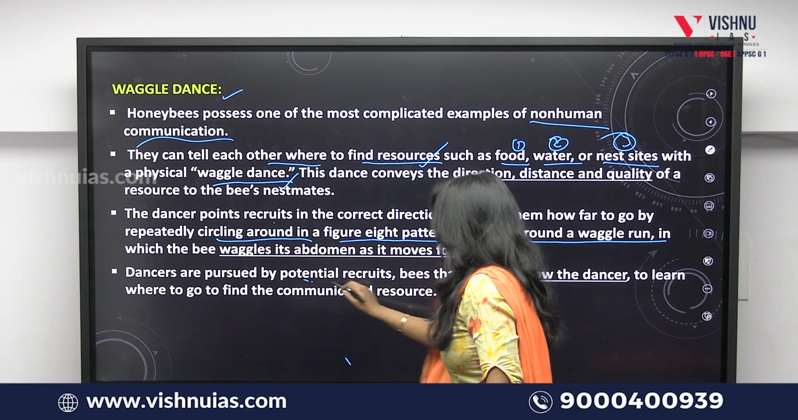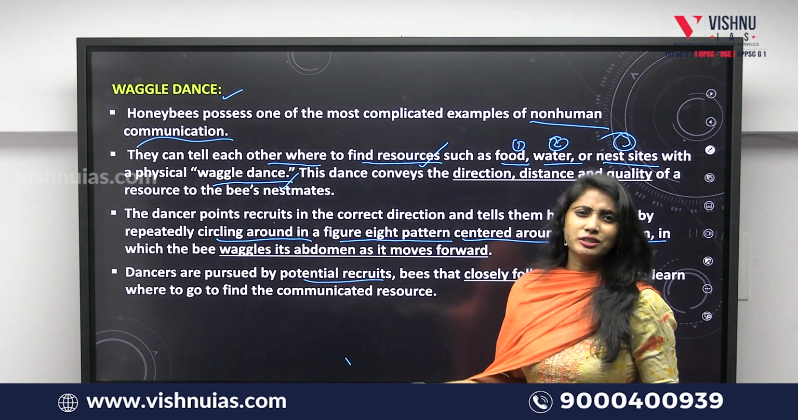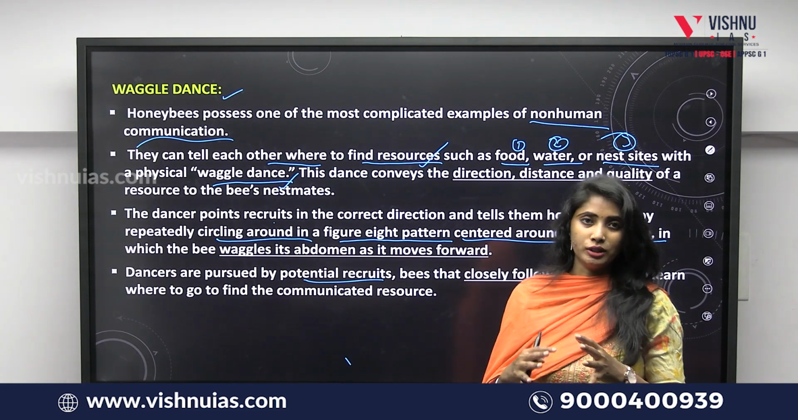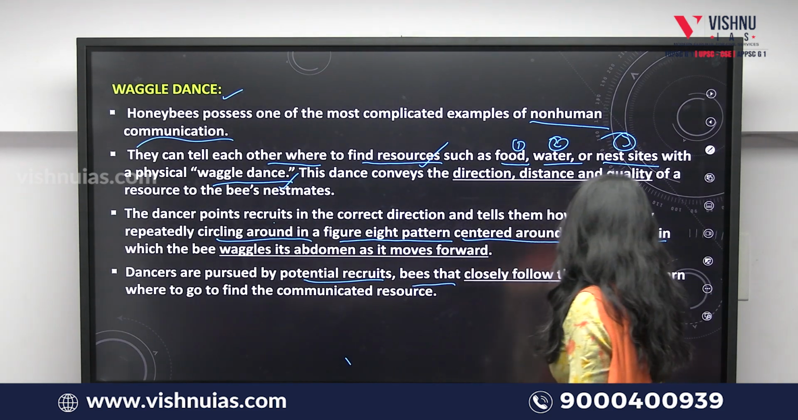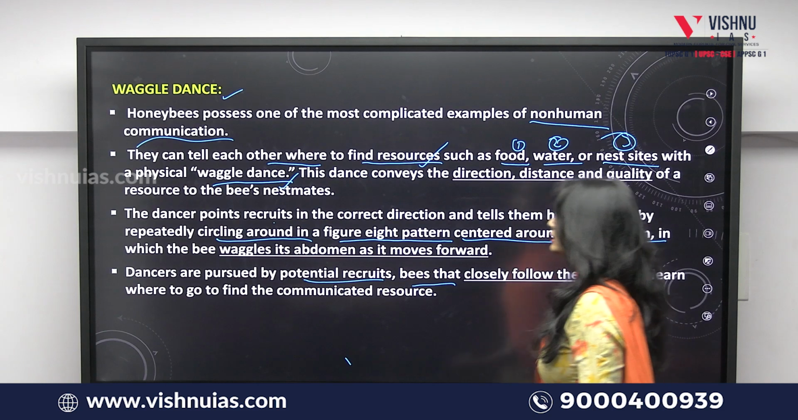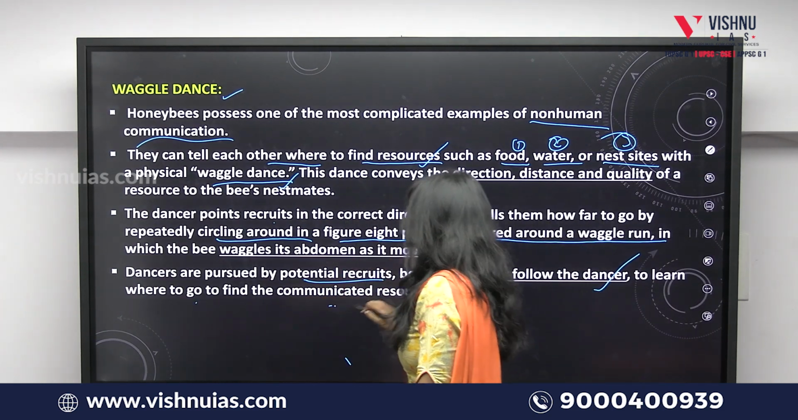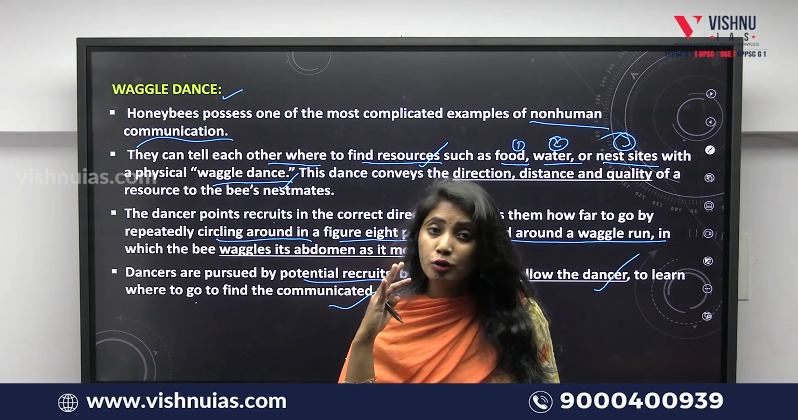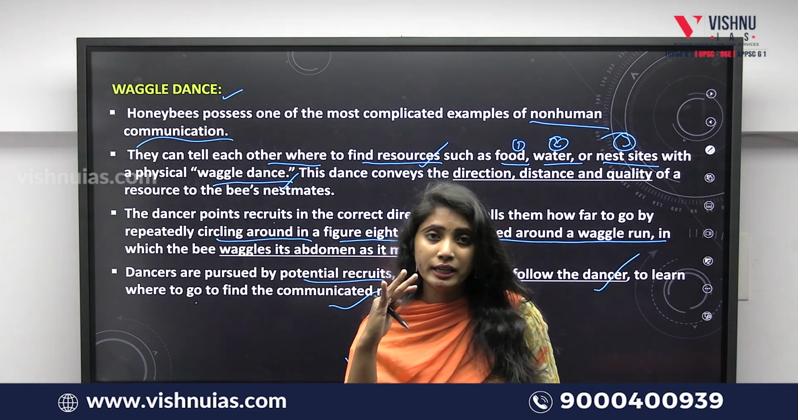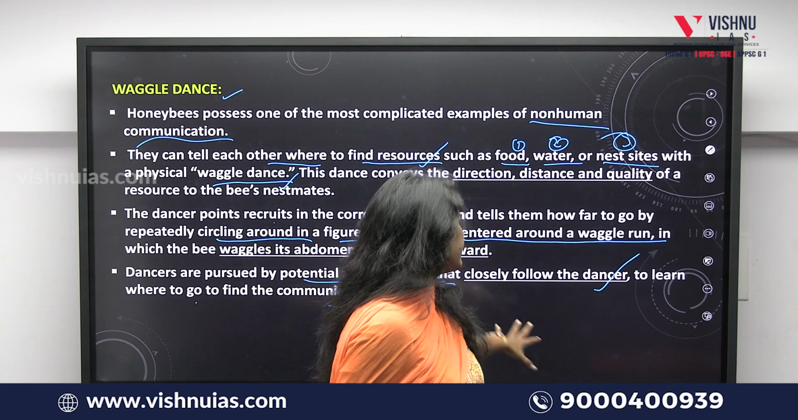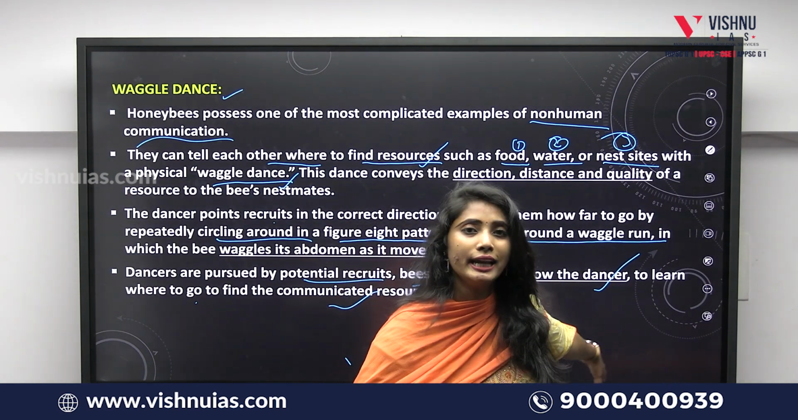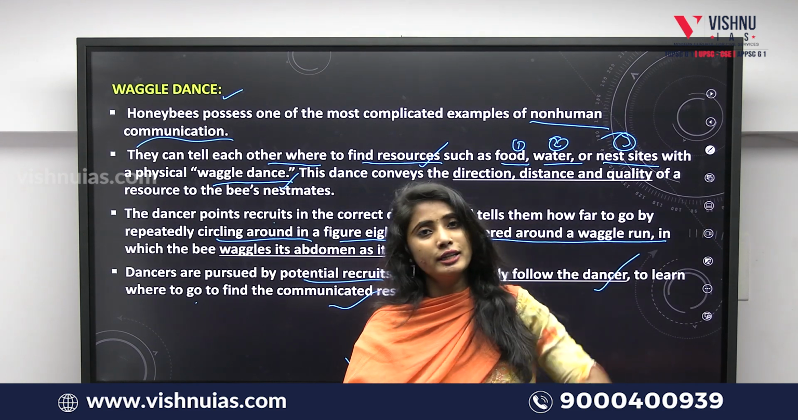Dances are pursued by potential recruits. Recruits means special honeybees or experienced recruiters, bees that closely follow the dancer to learn where to go to find the communicated resource. In order to follow the original bee, the experienced or elder bee which is dancing, there will be special recruiters from the group of bees that follow it, thereby going to the resource.